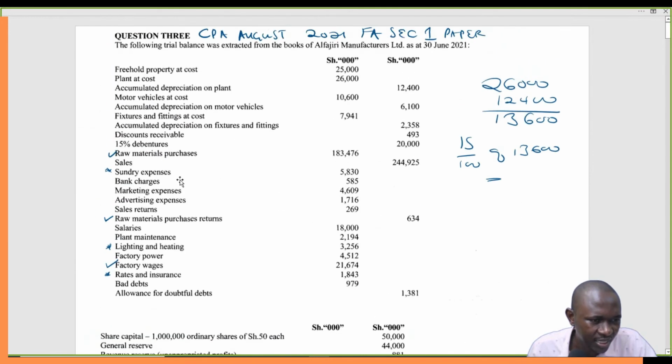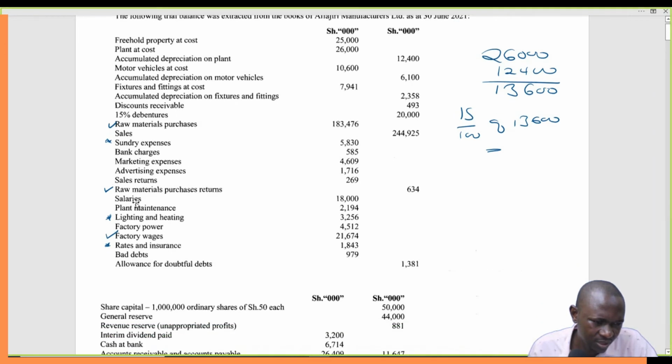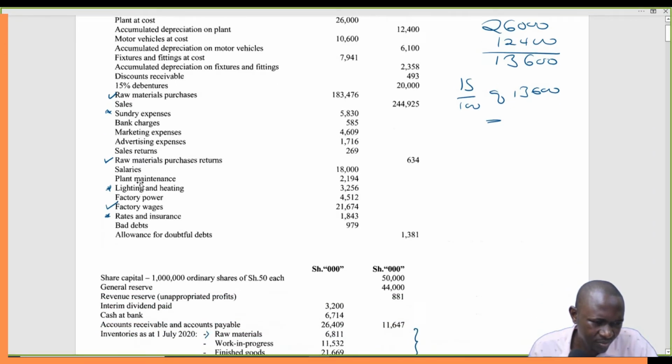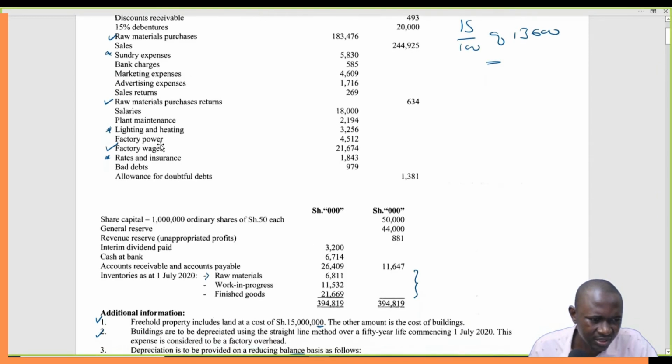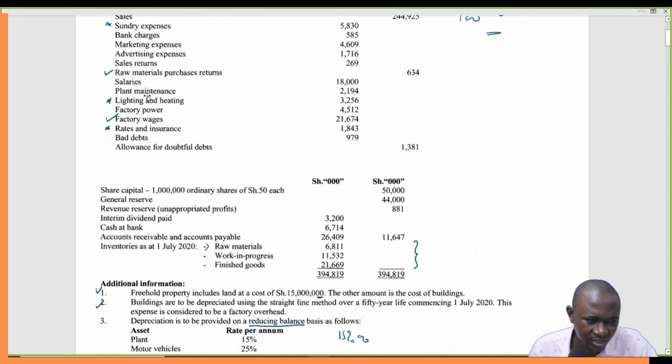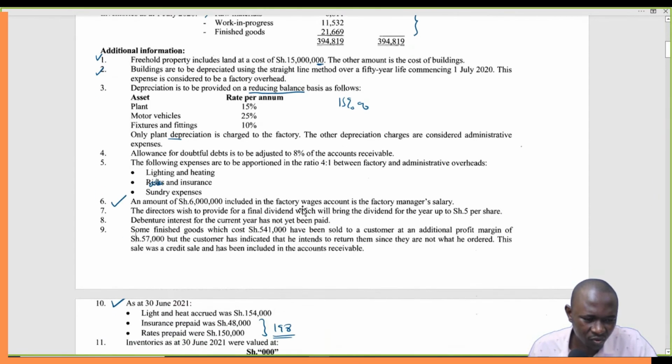So let's go back here and check any item that we might have left out. Raw materials, sundry, bank charges, this one will go to the administrative side. All the salaries, the administrative side. Plant maintenance, I said it's supposed to be captured in the factory. Plant is the machines, those heavy machineries. So plant maintenance is 2194.